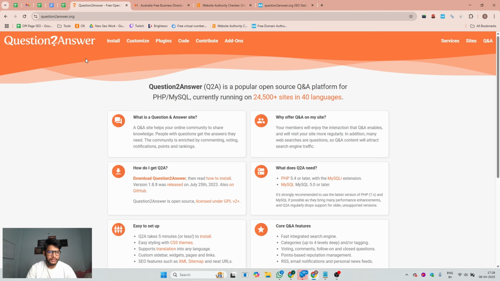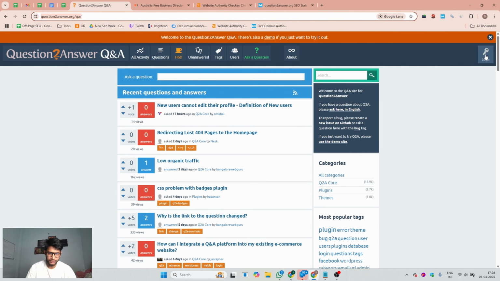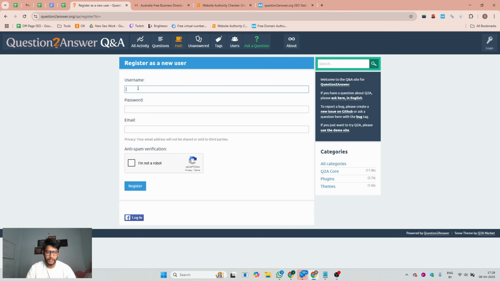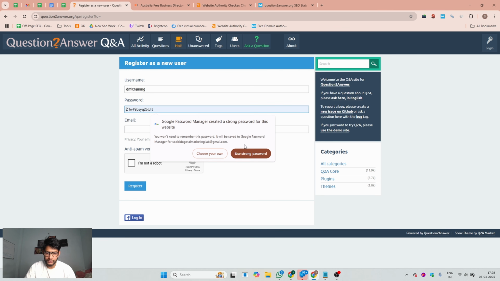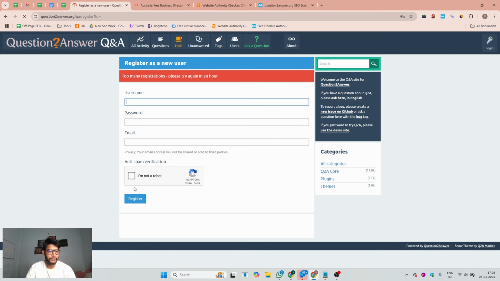Okay, so now we can start with how you can find the login panel. You can click on Q&A, then the site will navigate you to this interface, and you will see the discussions. If I click on the login button, there is a register option. You can click on this. There you put your username, then your password, then choose your email address. Click on the captcha verification, then click on the register button. So: too many registrations, please try again in an hour.